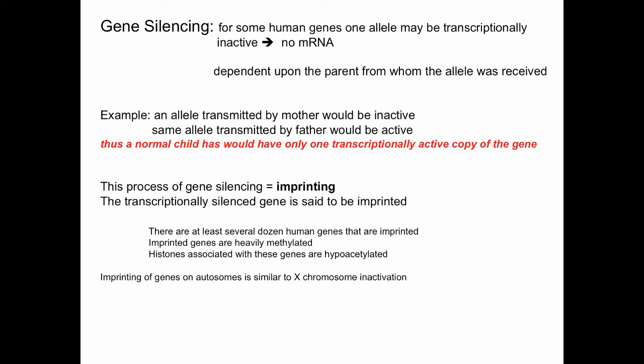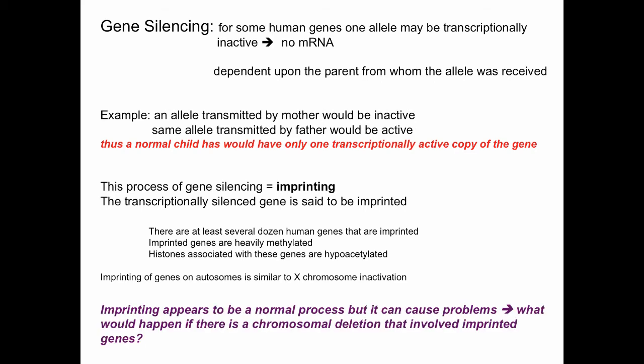The transcriptionally silenced gene is said to be imprinted, and we know now that there are several dozen human genes that are imprinted. Imprinted genes tend to be heavily methylated, and the histones associated with these imprinted genes tend to be hypoacetylated. So imprinting of genes on the autosomes is in a sense similar to X chromosome inactivation.